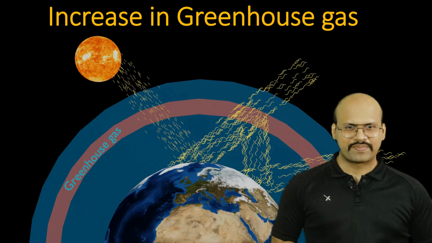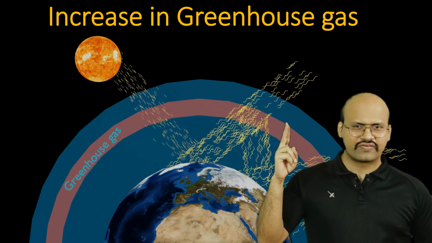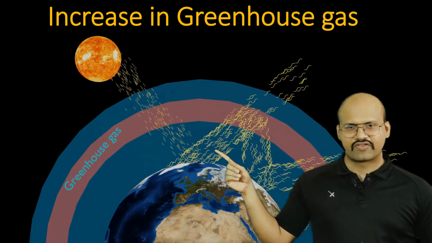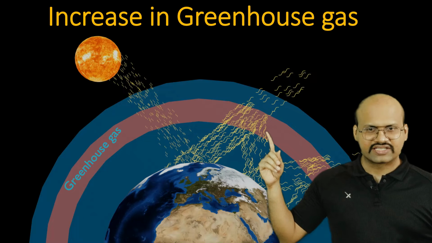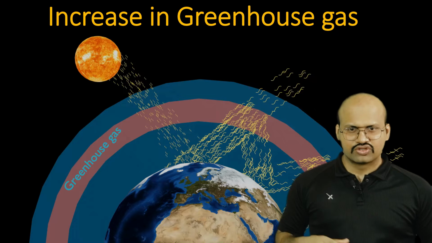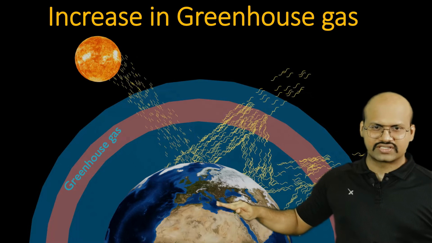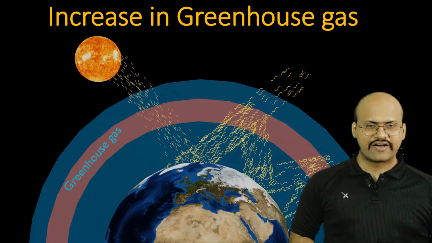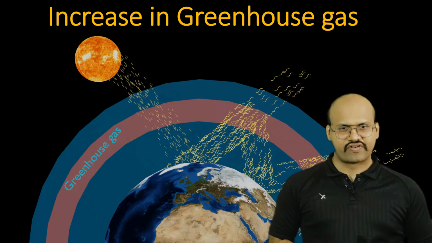Now let's see what happens if the amount of greenhouse gases in our atmosphere increases. If the amount of greenhouse gases increases, then the long wave radiation emitted from the earth will be more absorbed by the atmosphere, and there will be more redirection of this radiation towards our earth, therefore retaining more of the heat released. So the proportion of heat that is released from the earth and then redirected towards earth will increase, and the amount of heat lost to space will decrease, therefore increasing the amount of heat in the atmosphere and thus increasing the temperature of our atmosphere.